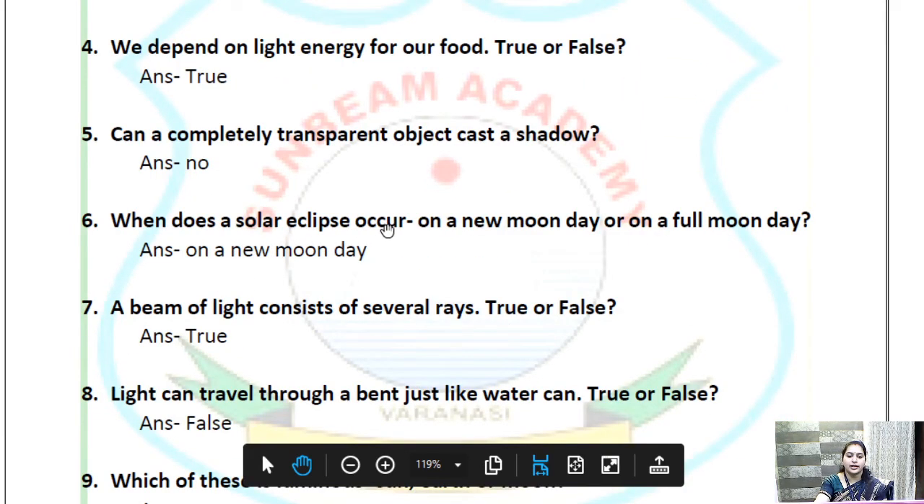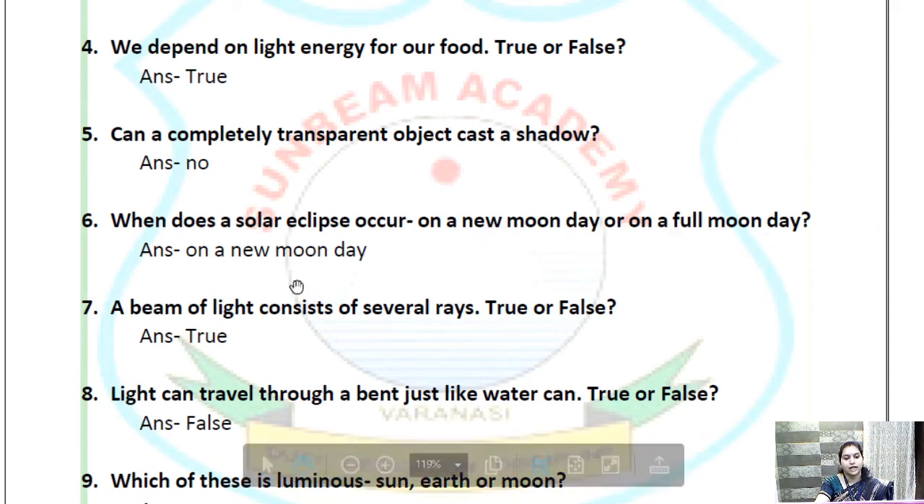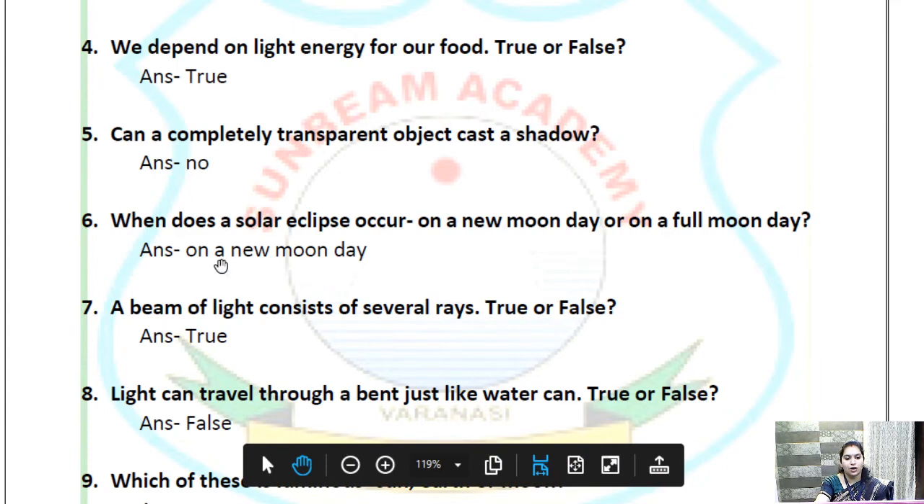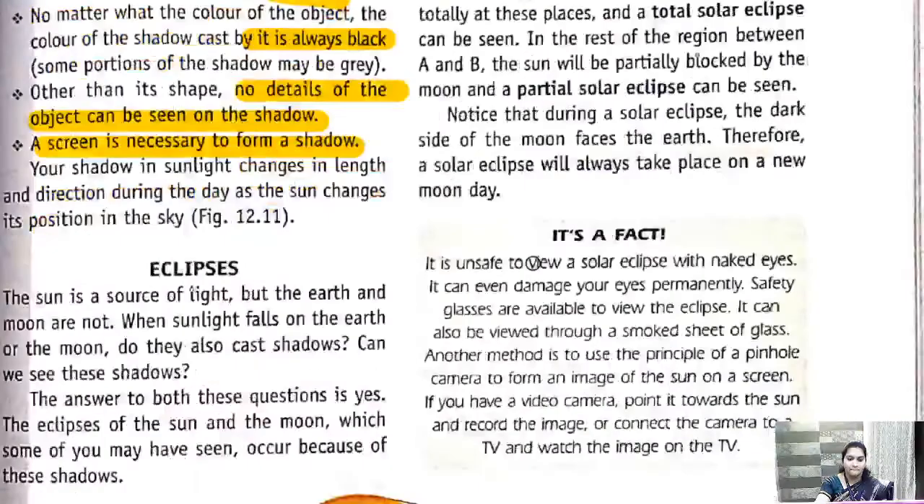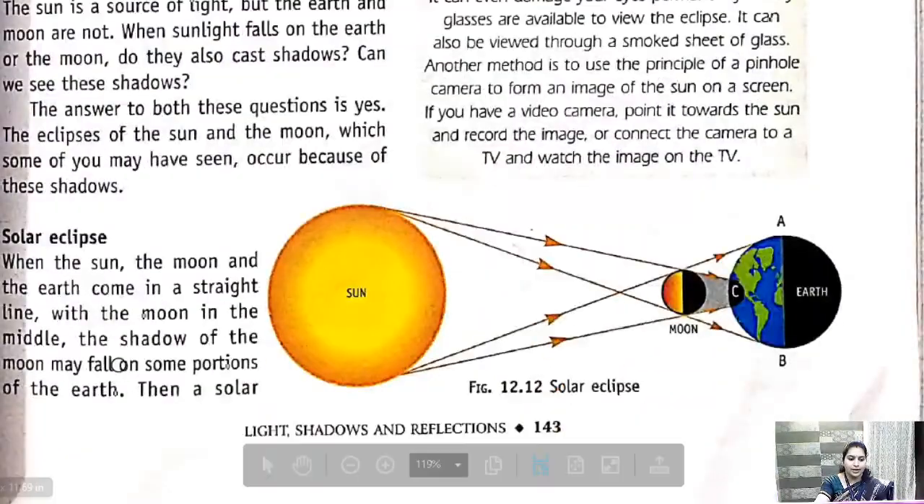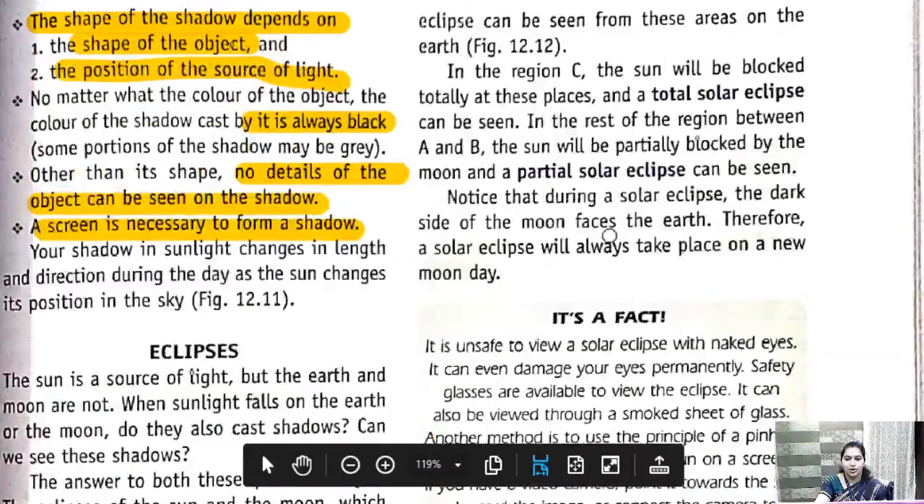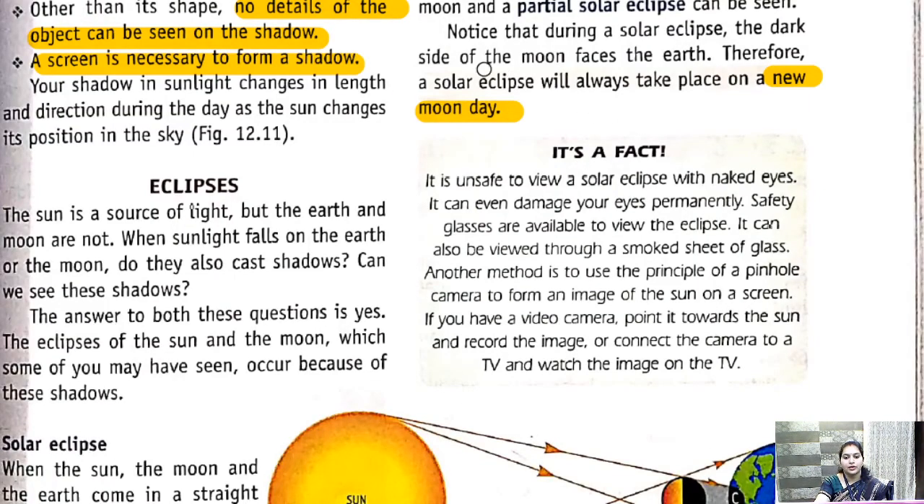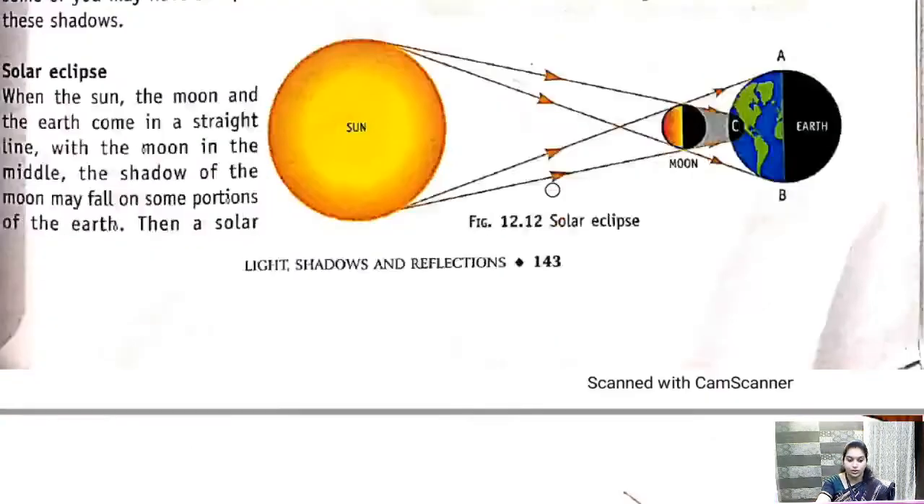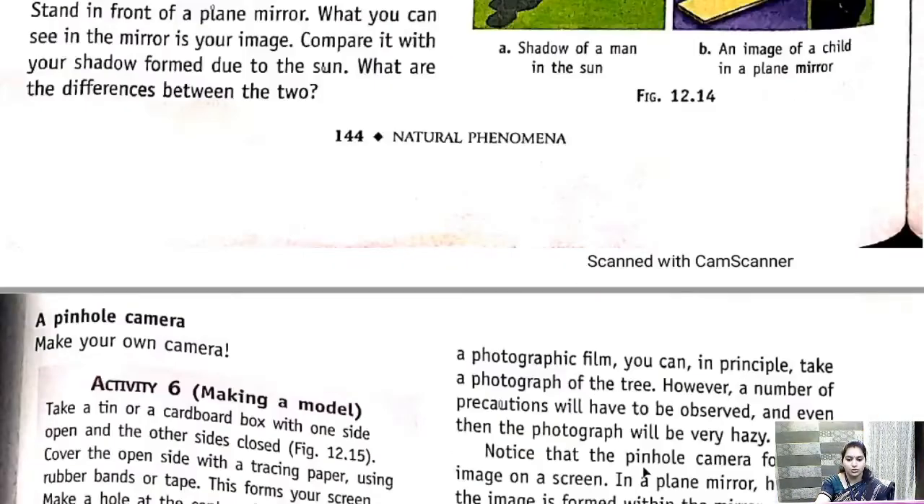When does a solar eclipse occur? On a new moon day or a full moon day? So solar eclipse occurs on a new moon day, isn't it? We can see here, solar eclipse occurs on a new moon day. What is new moon day, beta? When we cannot see the moon. Okay, so that is new moon day.